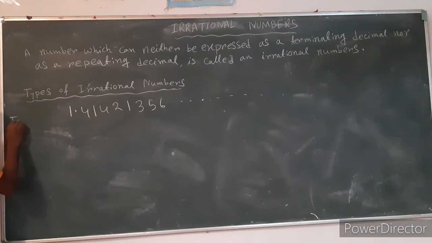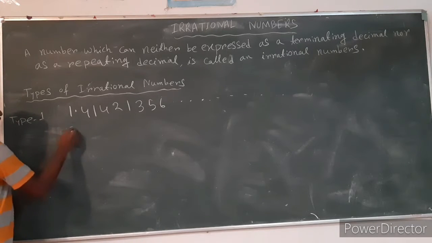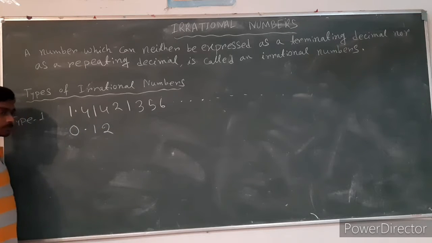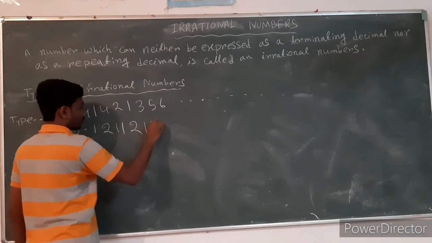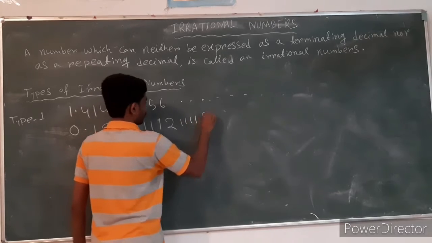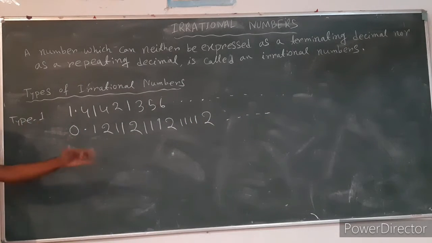Type 1. Another example, 0.1211121112. These are the first type.